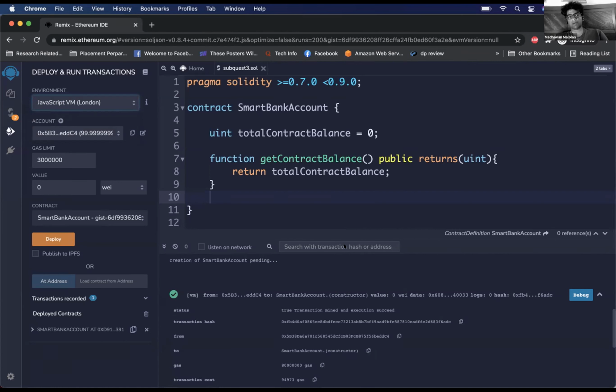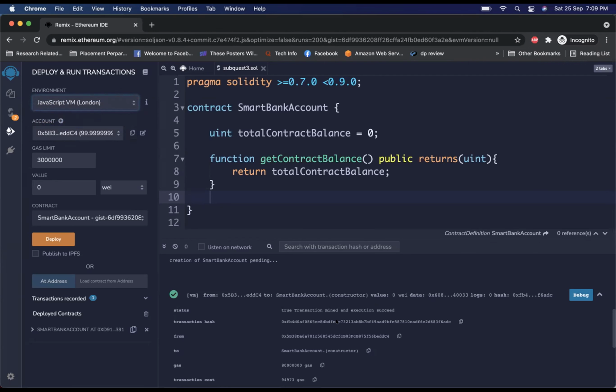If you want to do an actual deployment, we will select something like injected Web3 from this dropdown. But since right now we're just going to be building on the toy blockchain, we'll let it be at VM London. Otherwise, it would have been injected Web3, is it? Yeah. For real, injected Web3 could also be Web3 provider, so there's a subtle difference. But we can come back to that when we're actually deploying. The thing you need to know is that JavaScript VM London stands for a toy blockchain that has been deployed by Remix for you.